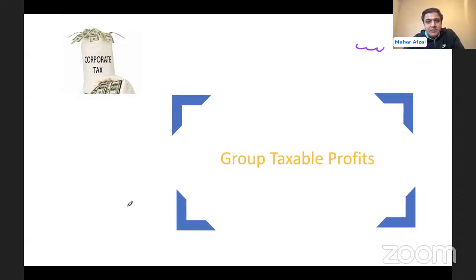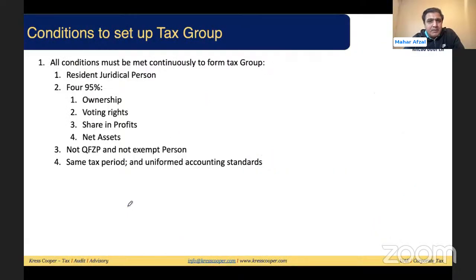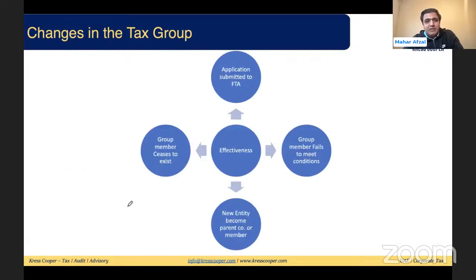So we are discussing today group taxable profits. As I mentioned, Faiza has already discussed in detail the conditions: resident juridical person, 95% conditions, not qualifying for exempt person, not exempt persons, same tax period and uniform accounting standard. These are the conditions. Then changes in the tax group. This is important.